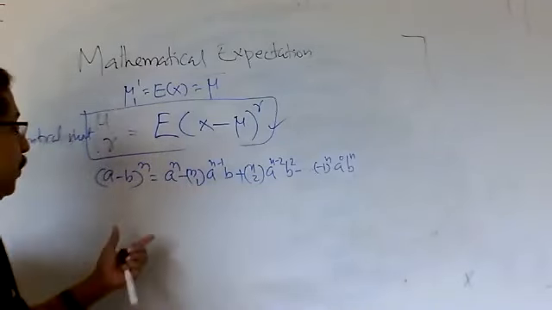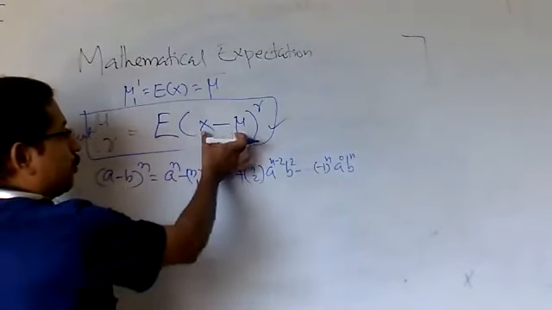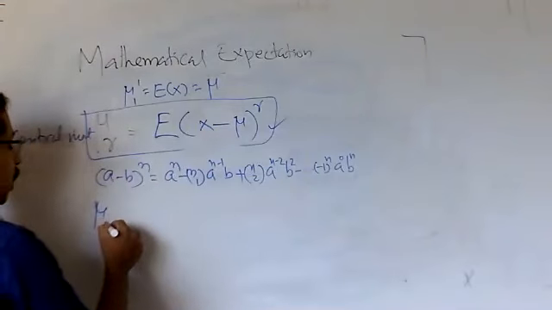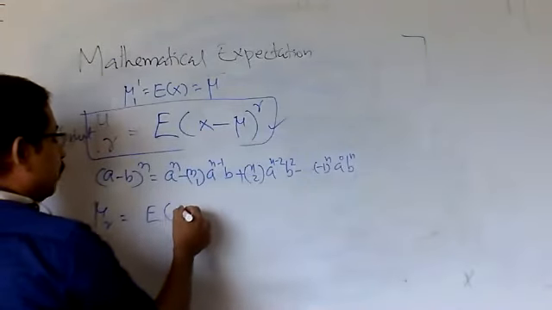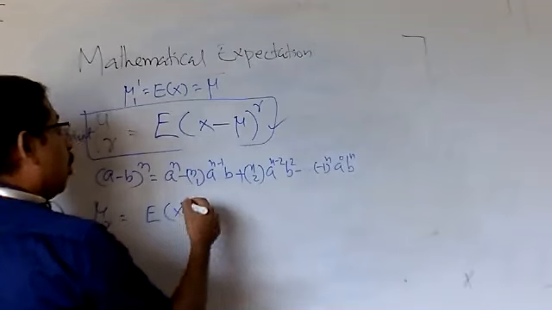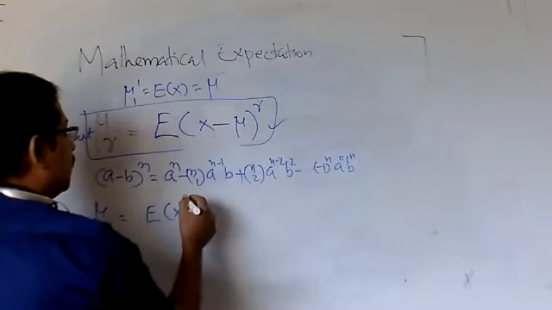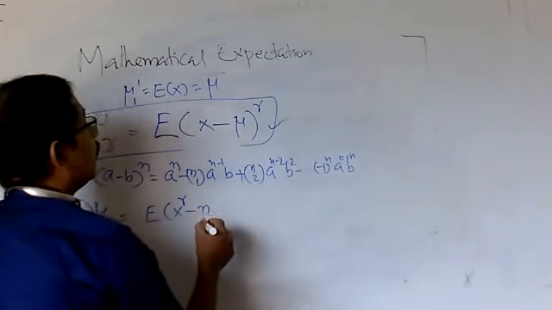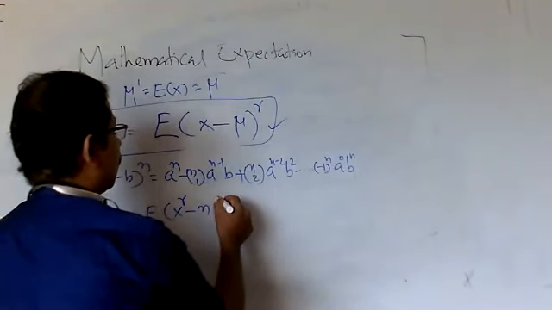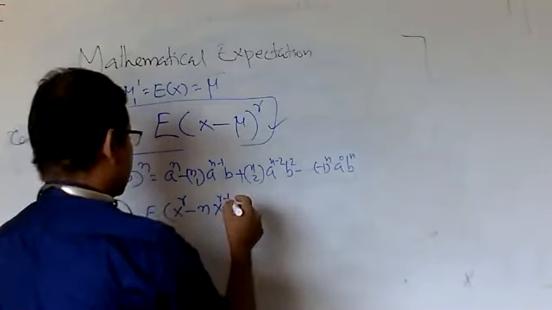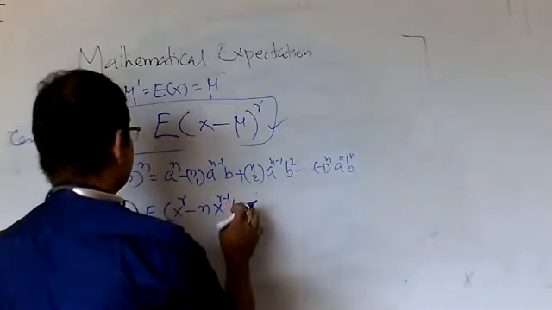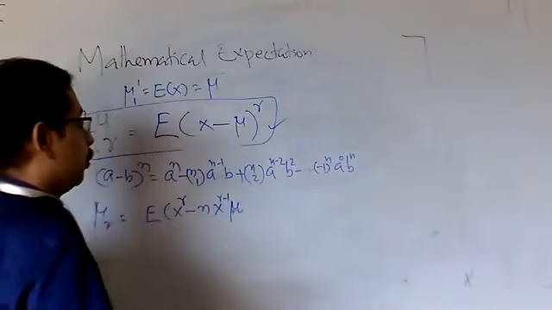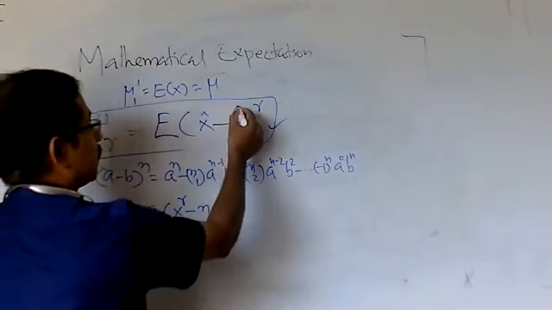Now we use this expansion instead of (x minus mu) raised to r. Here mu r is equal to the expectation of (x minus mu) raised to r. So the first term is x raised to r, minus n x raised to r minus 1. What is b here? b is mu. This is a, this is b.